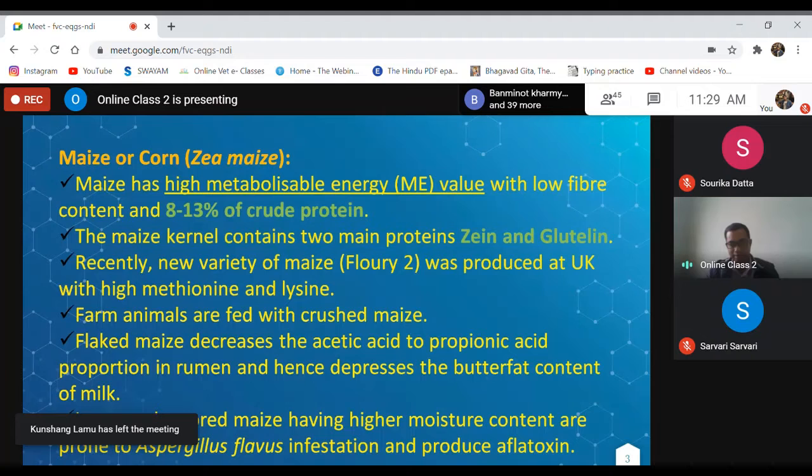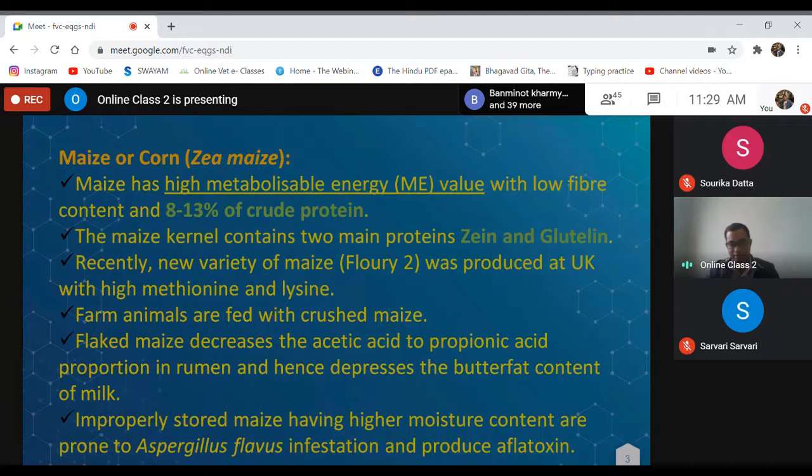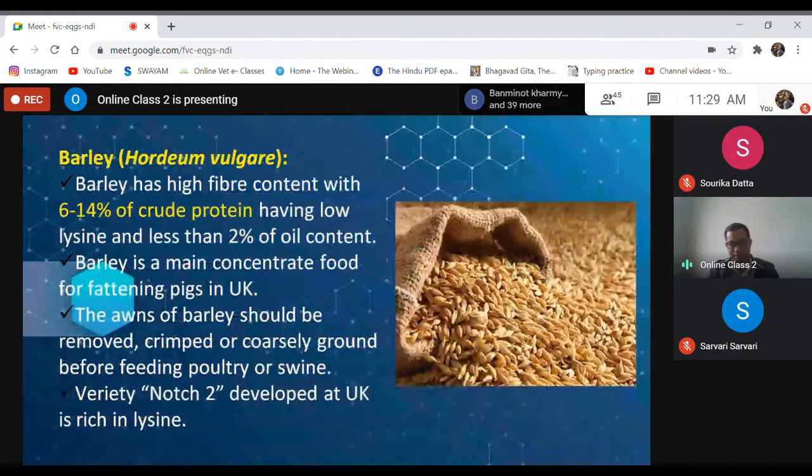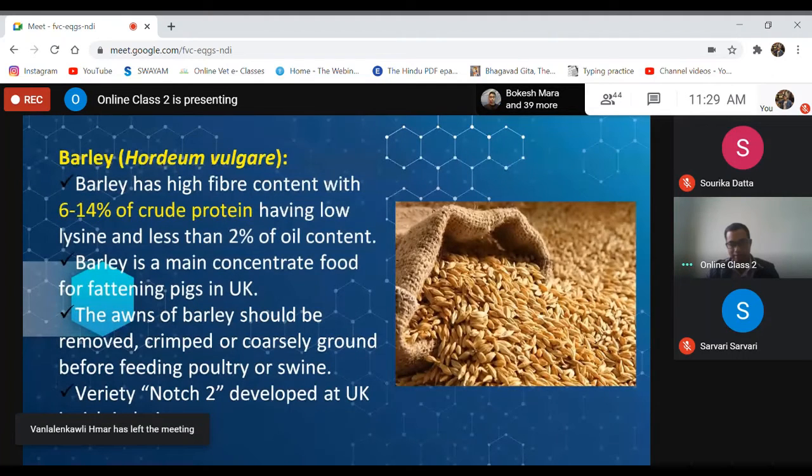Barley, I already told you, is a less frequently used cereal, but if it is available in sufficient quantity, we can use it for feeding to the animals. Barley has high fiber content and protein content. Protein varies from 6 to 14%, and it has less than 2% fat or oil. It also has low lysine.